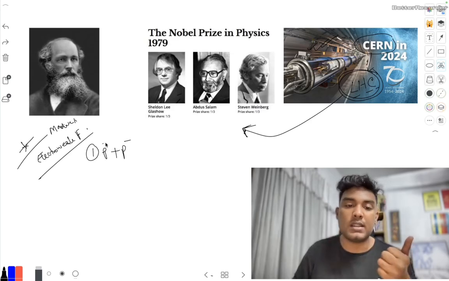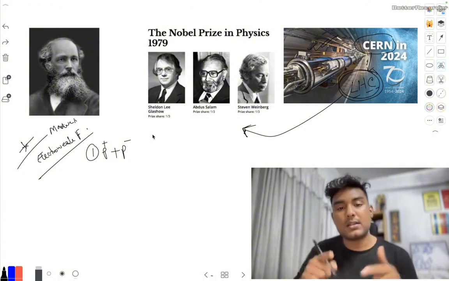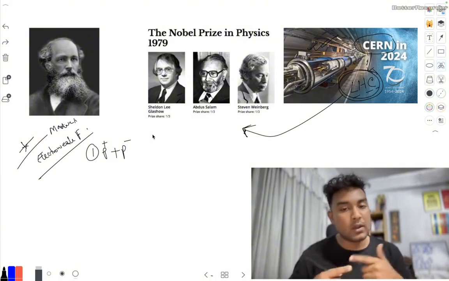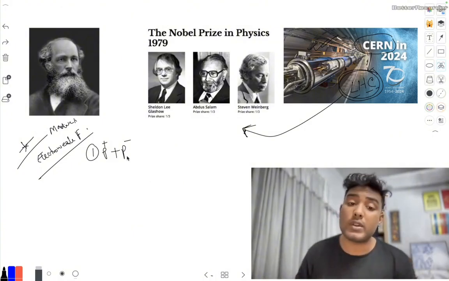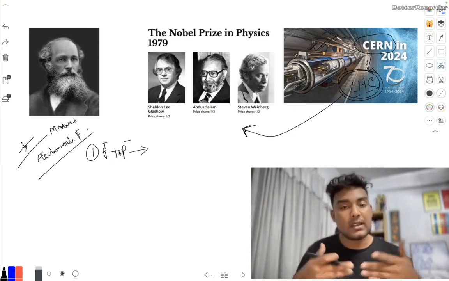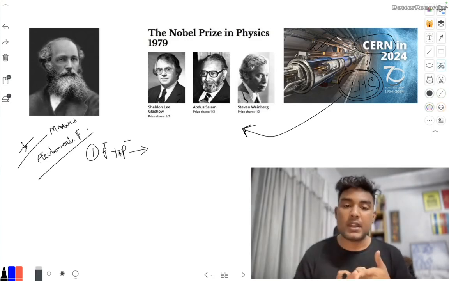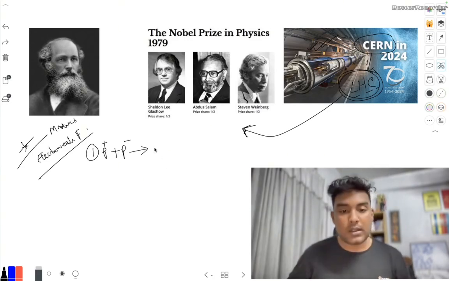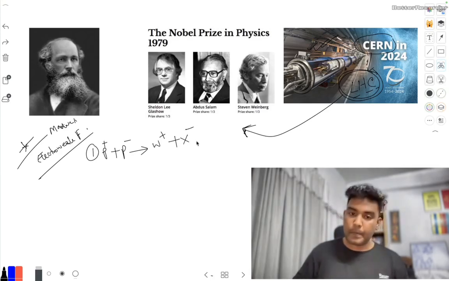If we consider its plus, then the antiparticle will be minus. It basically denotes the spin, but we're not going to go there. So first of all, they collided photon plus with its antiparticle photon minus, and they got W plus and another particle X minus.